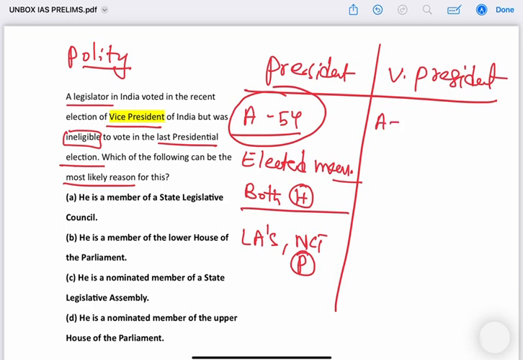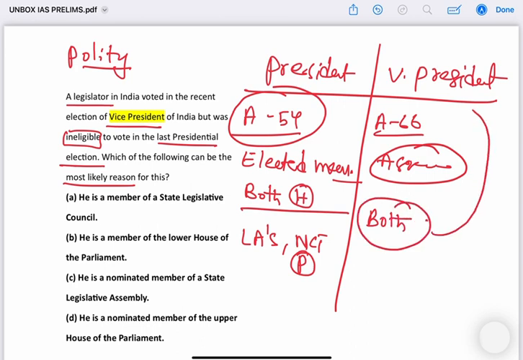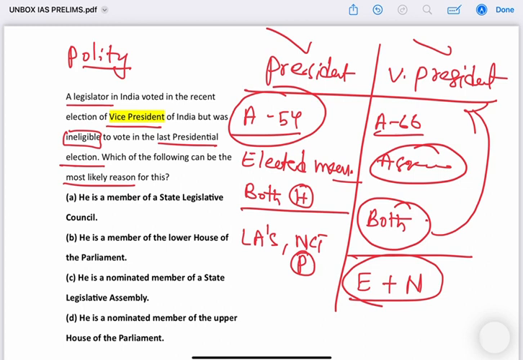Now article 66 talks about the election of the vice president. Okay, and it says there is no role for assembly. In the election of vice president we have no role for assembly. Members of both the houses will be participating in the election of the vice president. So when I say members, that includes both elected as well as nominated. So both the elected and nominated members will take part in the vice presidential election, whereas in the presidential election only elected, but legislative assembly will also take part in it.